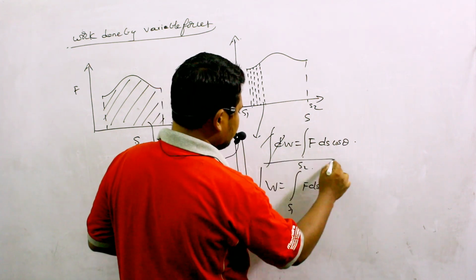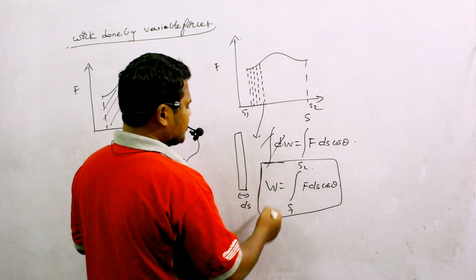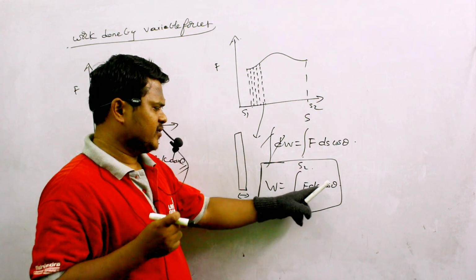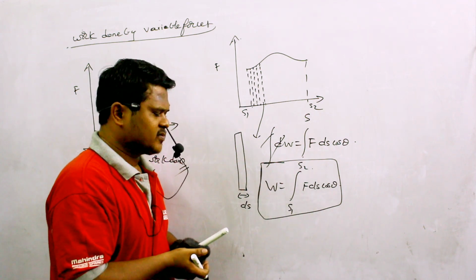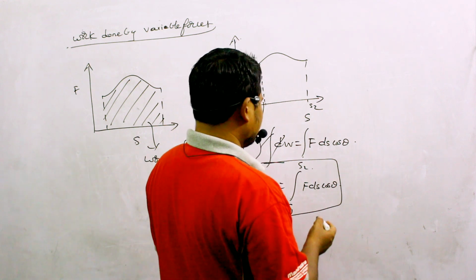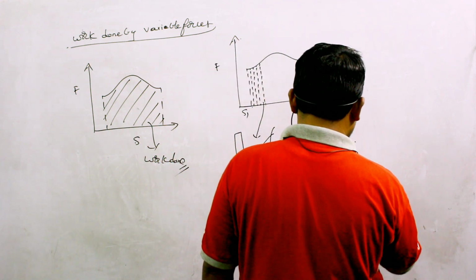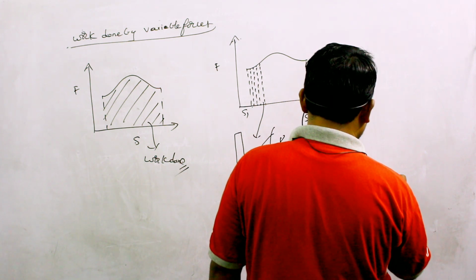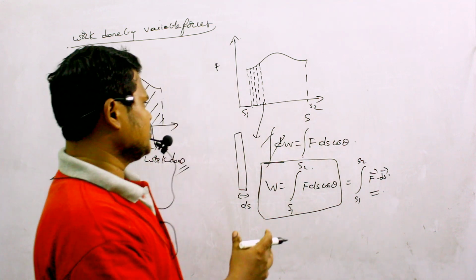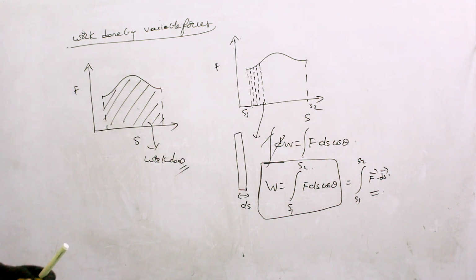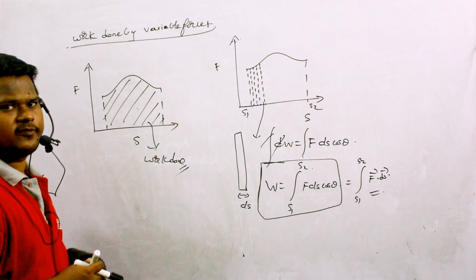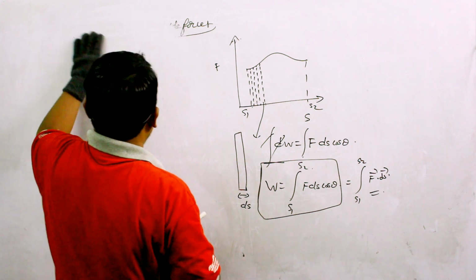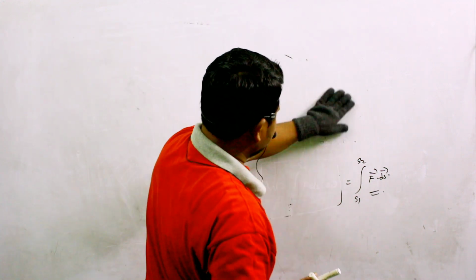So this becomes my equation for work done for the case of variable force. W is equal to the integration of F ds cos theta, limits applied from s1 to s2. Or the same equation I can write like this also in the form of vectors: integral from s1 to s2 of F vector dot ds vector. So this is the equation for work done under variable forces. Okay. So let us do a small problem based on this variable force.